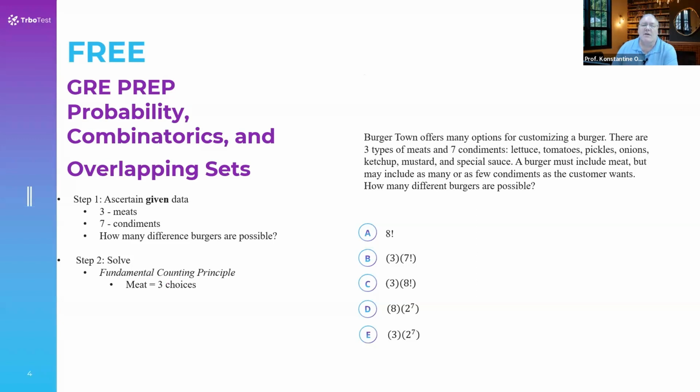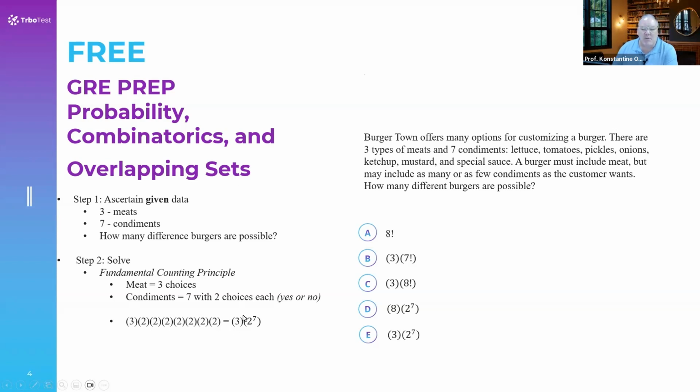First thing we do is write down meat: 3 choices. Condiments: there's 7 choices of condiments, but keep in mind that the customer can choose yes or no, as far as yes, he wants it, or no, he doesn't. So that actually becomes 7 choices of condiment with 2 choices each. Mathematically, we write it out as 3, the choices of meat, times 2, 7 times: 2, 2, 2, 2, 2, 2, 2.